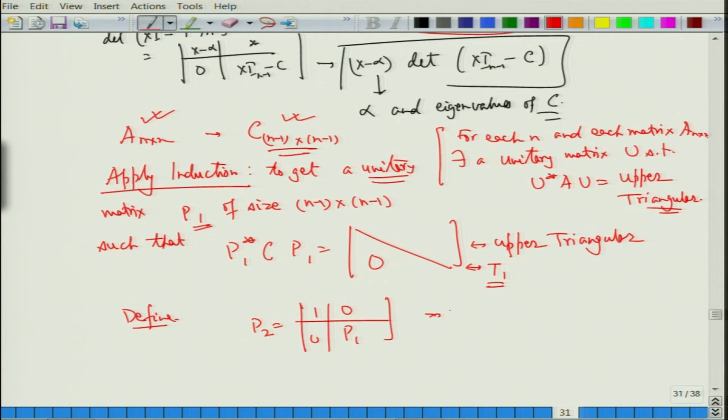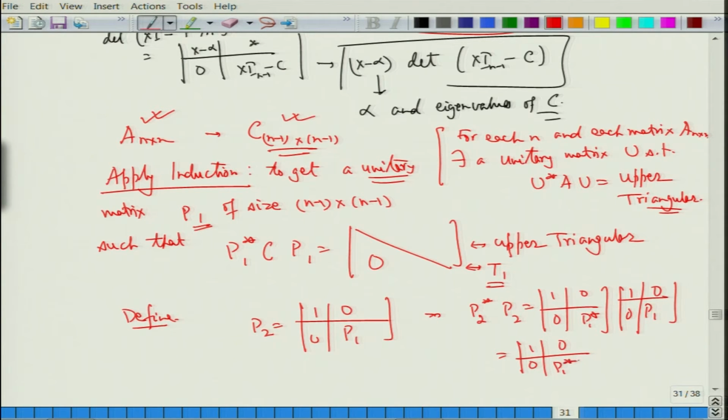This will imply that, let us look at P2 star P2. This will be equal to [1, 0; 0, P1 star] times [1, 0; 0, P1], which will be equal to [1, 0; 0, P1 star P1], which is nothing but [1, 0; 0, I n minus 1], which is I n.